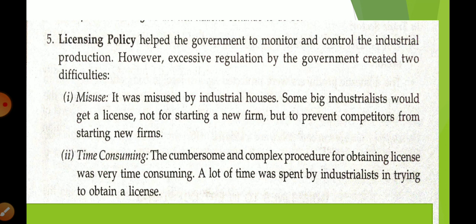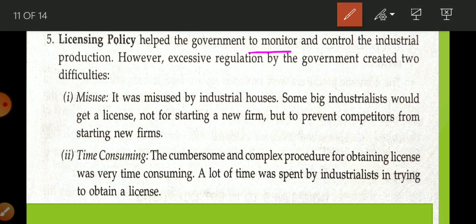Now, licensing policy. So, licensing policy means Industrial Act 1951. So, in this act, if you want to establish, if you want to expand, or if you want to diversify, you require written permission from the government. So, because of this license system, there is very controlled development of private sector, means there is a very less role of private sector, less development of private sector because of this license policy. Okay, so there is monitoring and control of industrial production. Okay, so इसका demerit क्या है? Misuse. It was misused by the industrial houses.